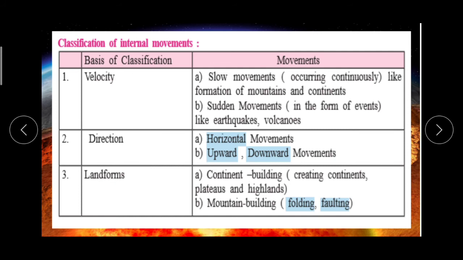So, if we talk about the classification on the basis of velocity, then the types of movements which we have are slow movements which occur continuously, like formation of mountains and continents; sudden movements in the form of events like earthquakes and volcanoes; then the landforms, continent building, creating continents, plateaus, and highlands; and then in the landforms, mountain building, which is folding or faulting.